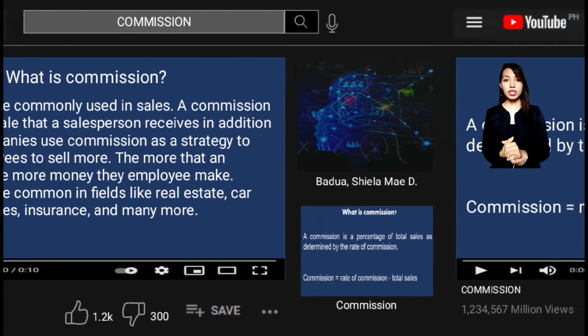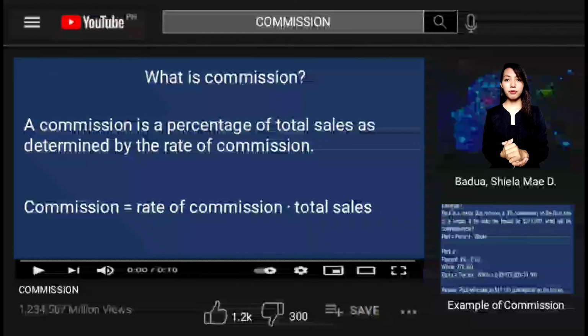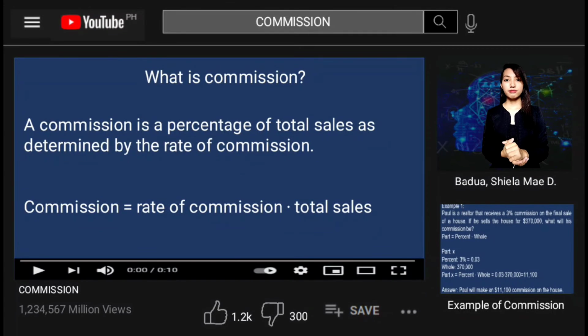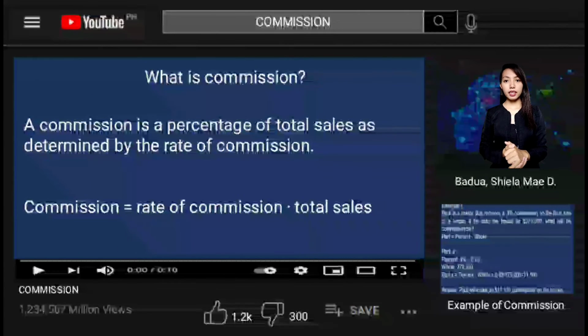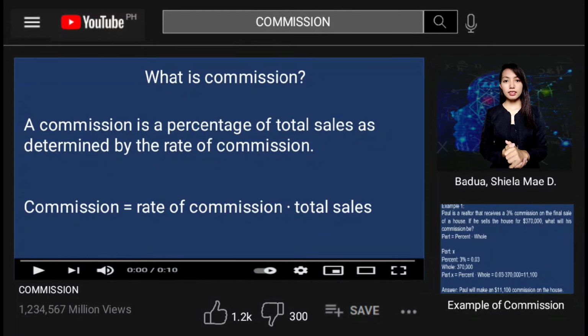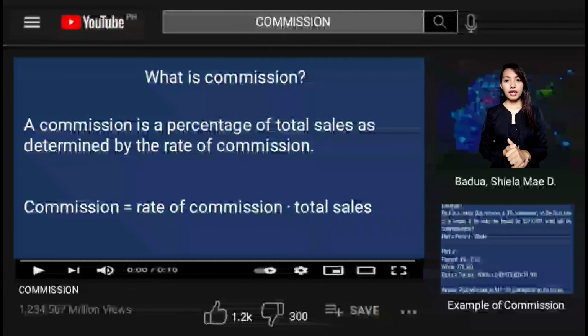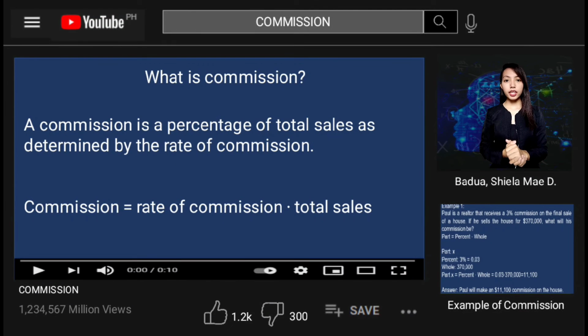A commission is a percentage of the total sales as determined by the rate of commission. So let us denote that commission is equal to rate of commission multiplied by total sales. To find the commission on a sale, multiply the rate of commission by the total sales. Just as we did for computing sales tax, remember to first convert the rate of commission from a percent to a decimal. In this next example, use the part, percent, and whole formula to calculate commissions.